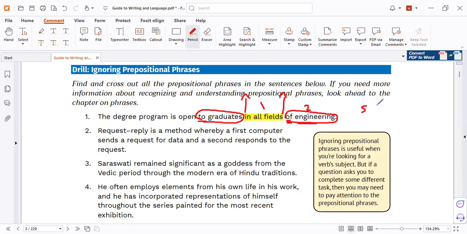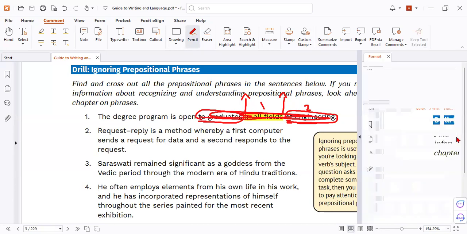To find a subject and verb easily and quickly, you must delete all the phrases. That means your subject and your verb are not included in any phrase. So I expect it must be here.